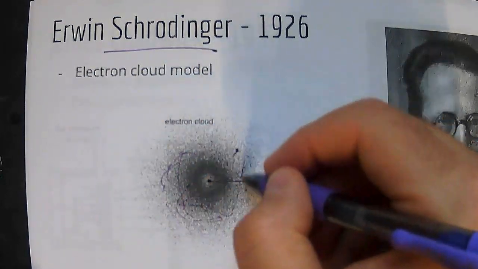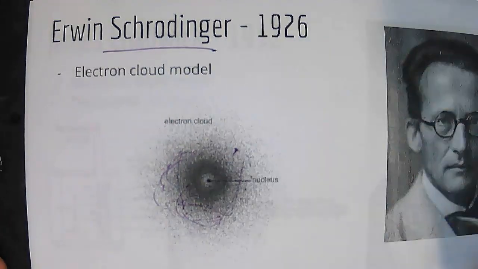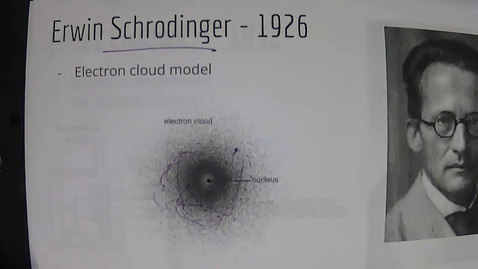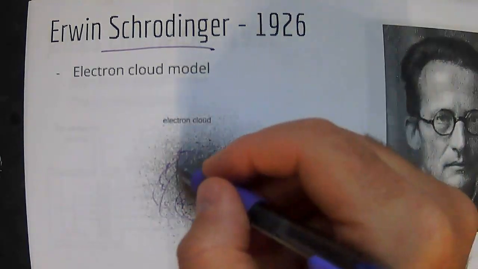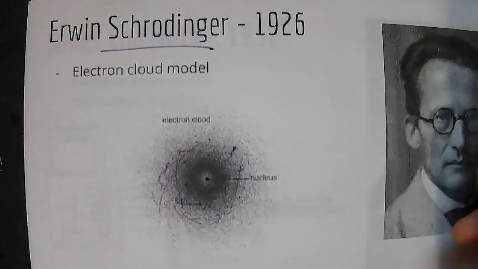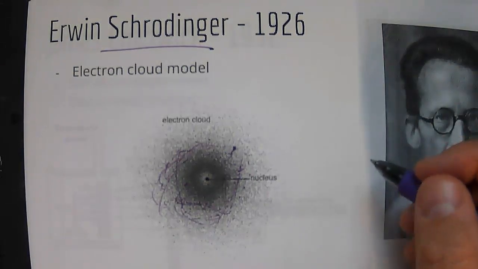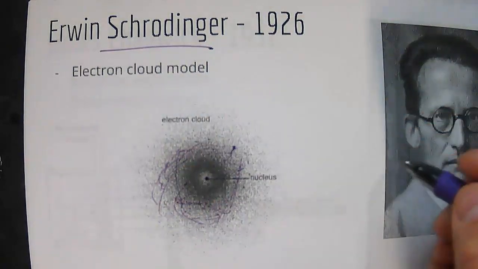And so when electrons are moving around, it creates this cloud of electrons. He did a lot of crazy calculations to figure out how electrons move, and he realized that electrons move randomly and not in a set pattern like Bohr.